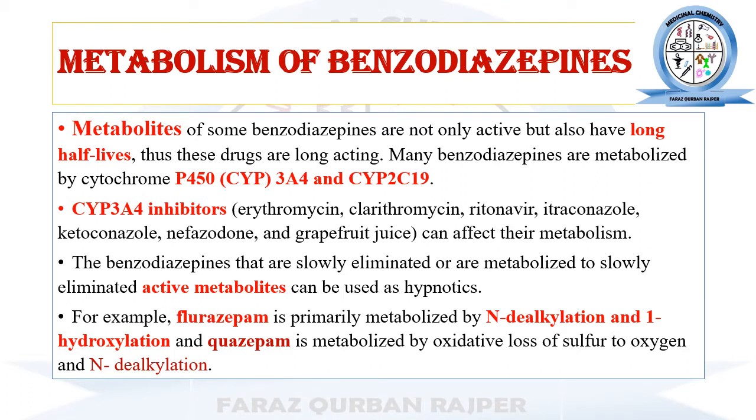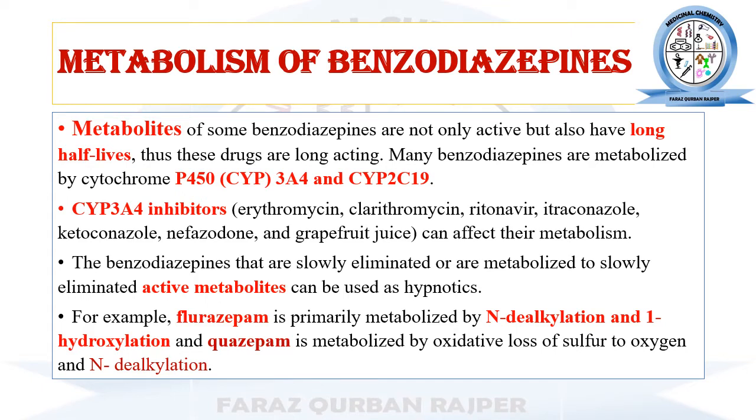The metabolites of most benzodiazepines are active in nature. They have a longer half-life, so they take a long time to be eliminated or excreted from the body. The sole purpose of metabolism is to convert the drug from non-polar to polar nature, because for excretion the drug is needed in the polar form.